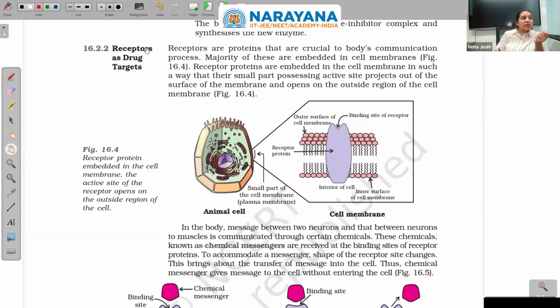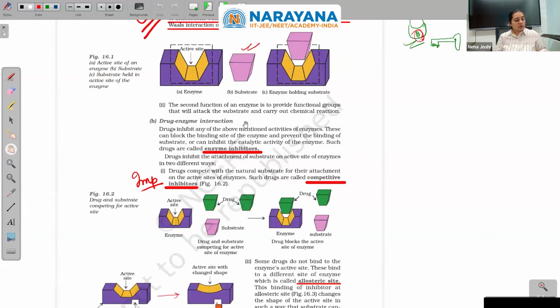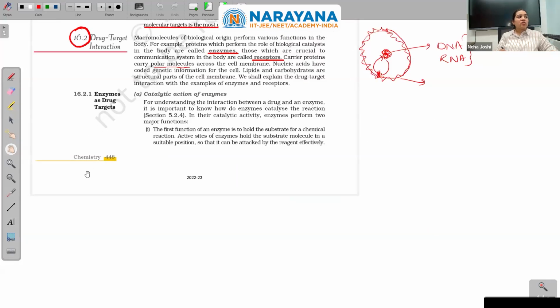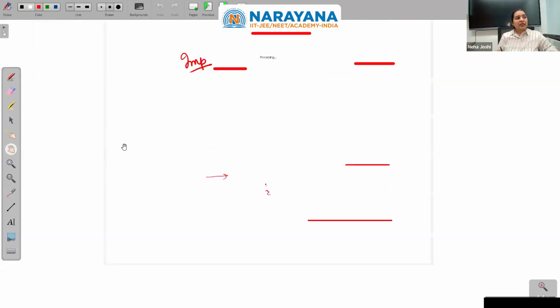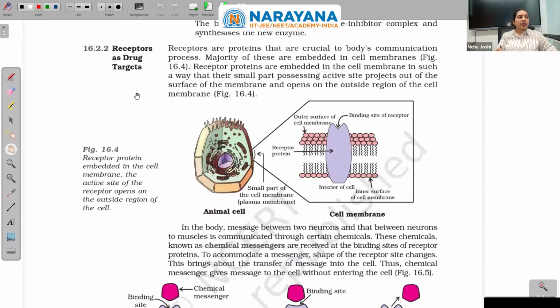Coming to the next point, receptors as drug targets. What we were doing first, in 16.2.1, was enzymes as drug targets, how enzymes are acted upon by drugs. Now, receptors as drug targets. Now drugs are attacking the receptors, not the enzyme. First we have to understand what the receptors are.